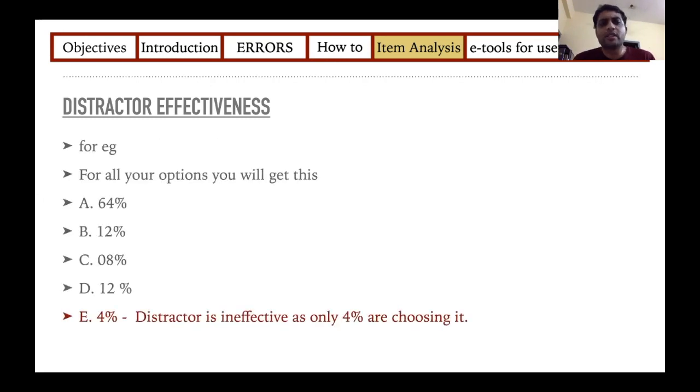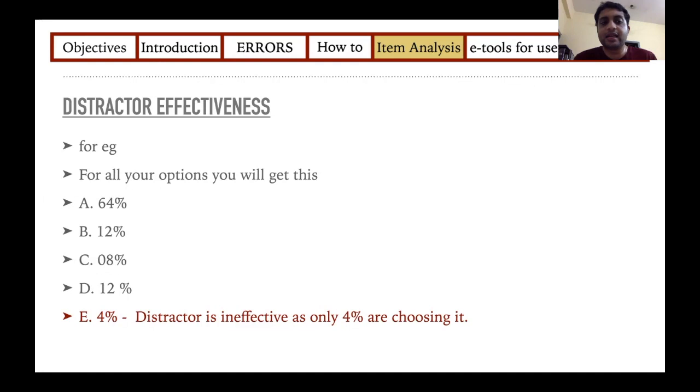So you have a question and it has 4 options A, B, C, D. So first you will calculate the percentage of your students choosing which all options. So 64% of your students choose A, 12% choose B, 8% choose C, 12% choose D, and only 4% choose E. So what does it mean? It means that there is only 4% chance that someone is picking E.